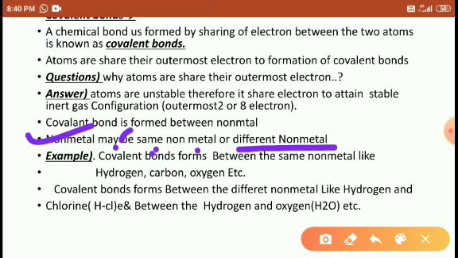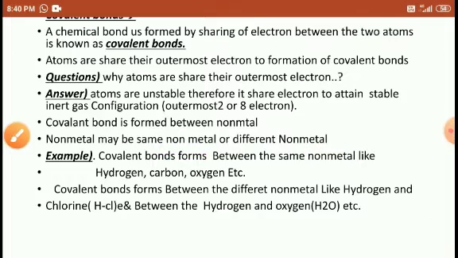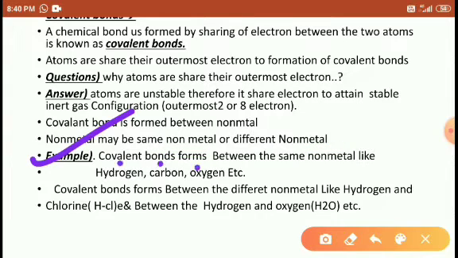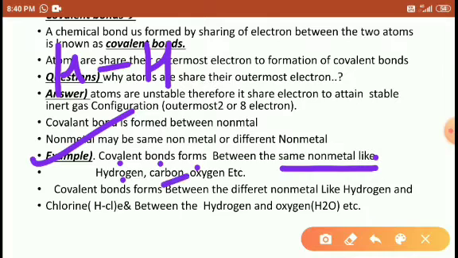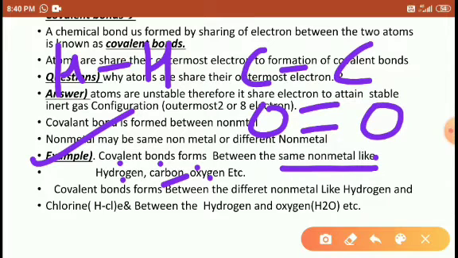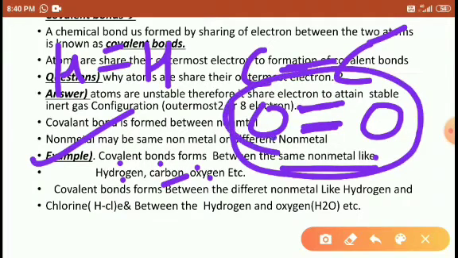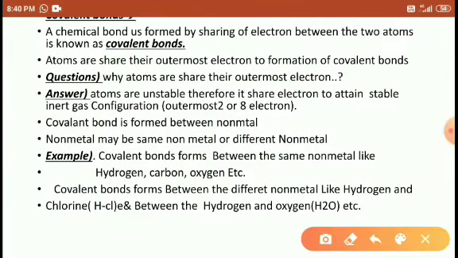The covalent bond is formed between the same non-metals or different non-metals. For example, a covalent bond forms between the same non-metals like hydrogen, hydrogen; carbon, carbon; oxygen, oxygen. Right, students? So don't be confused here. Why do hydrogen and carbon form a single bond and why do oxygens form a double bond? Don't be confused. In the next topic we will see why it forms the double bond. Right. So this is the first example.